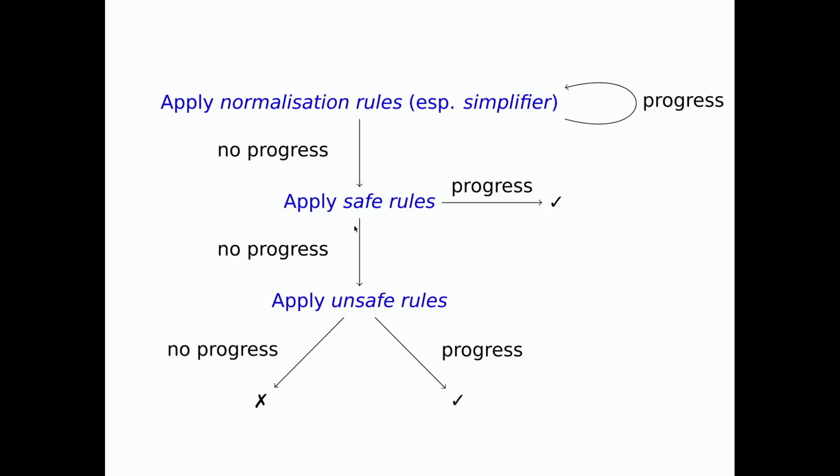Okay, and then if none of the safe rules actually apply, we finally move on to the unsafe rules, which, like I said, is what I explained earlier. If none of the unsafe rules apply either, then we discover that the goal just cannot be proven with our rule set, and that has certain implications for the search tree as well. If an unsafe rule does get applied, then we are finished with this iteration of the search loop, and we will revisit the goal again in a future search loop, and of course we also put the sub-goals that were generated into the goal queue.